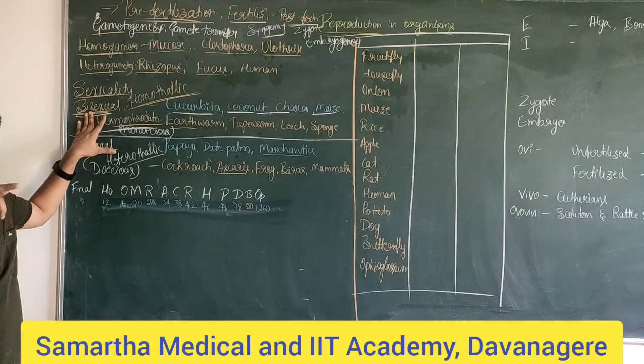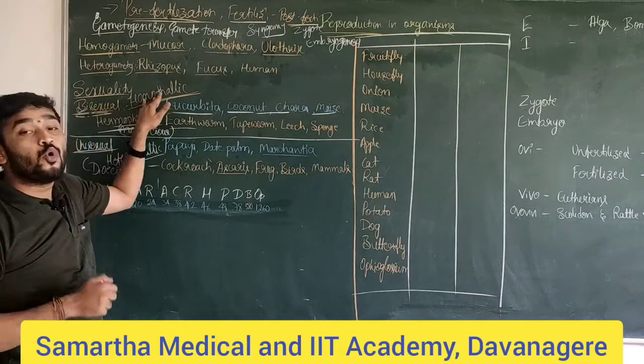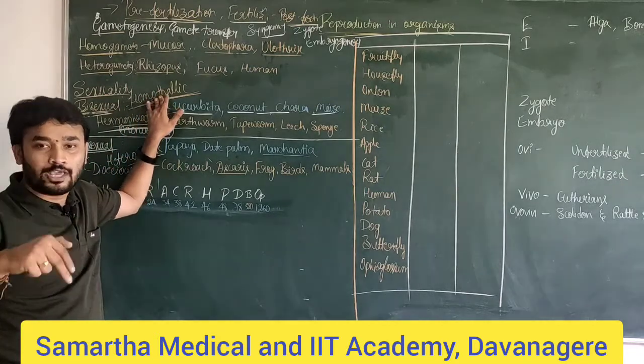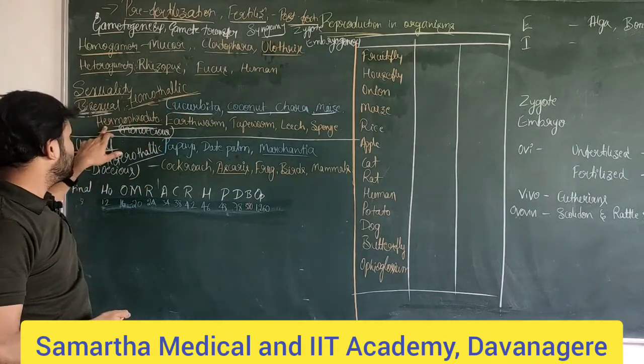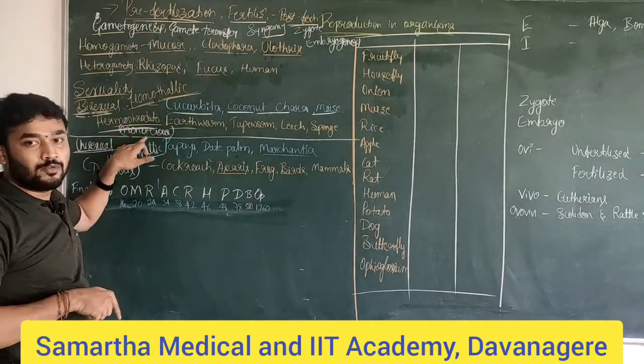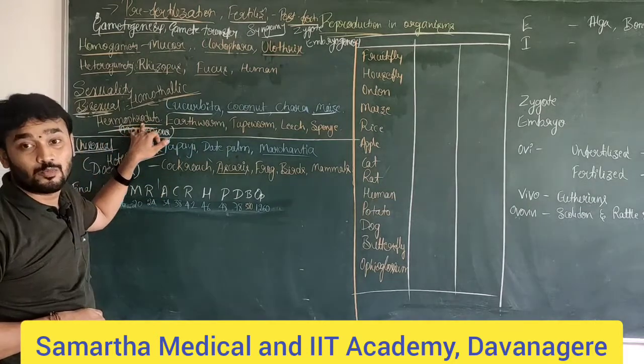Bi refers to two sexes, both the sexes present in the same individual. That is homothallic, in the same body. Homo refers to same, thallus refers to body. That's why, in the same individual, we can find both male and female. That is what we refer to in animals as hermaphrodites.